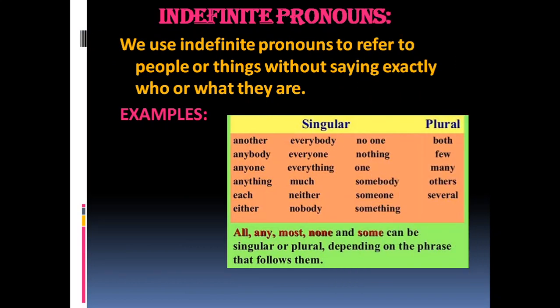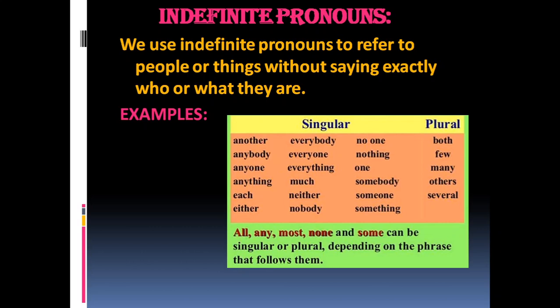Now there are different kinds of pronouns. We are going to learn about indefinite pronouns. We use indefinite pronouns to refer to people or things without saying exactly who or what they are. Here are some examples of indefinite pronouns. We have indefinite pronouns to use with singular and to use with plural.